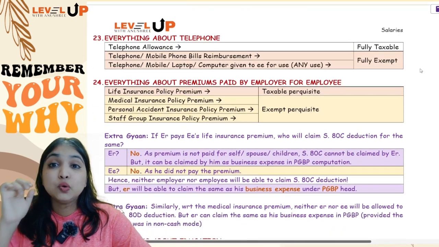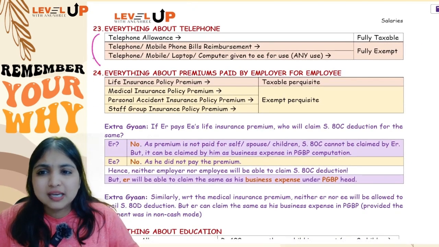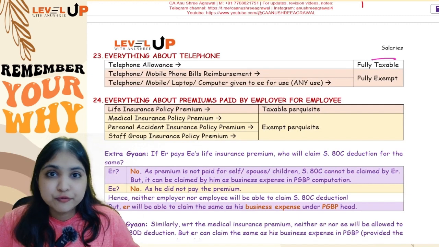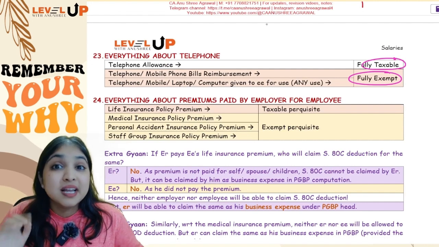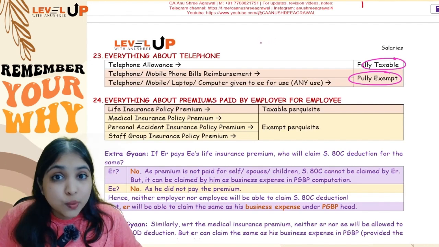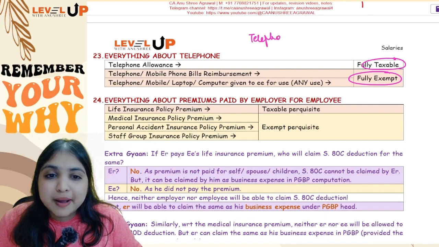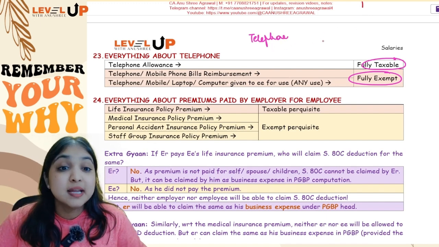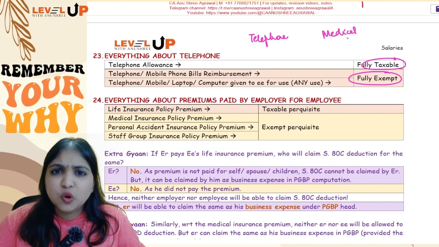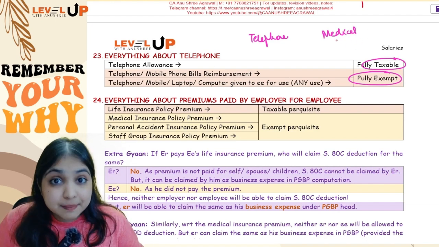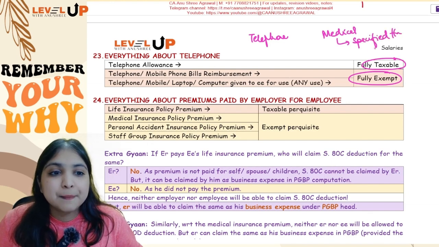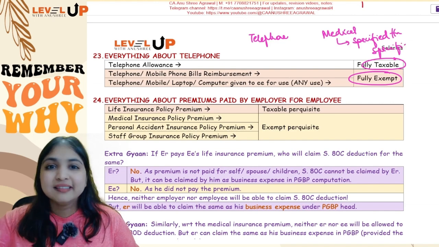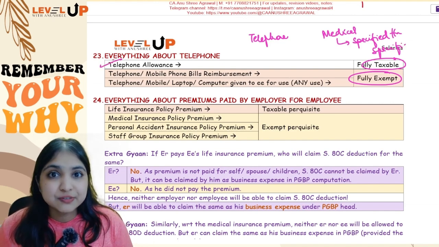Now coming to everything relating to telephone. All the 3 points you know already. Telephone allowance fully taxable. Then telephone, mobile phone bill reimbursement fully exempt. Remember, reimbursements are always taxable, but only 2 exemptions you have. One is telephone, mobile phone bill reimbursement, always exempt. Secondly, medical bills reimbursement is also generally taxable only. But if the medical bills reimbursement relates to treatment which happened in a specified hospital and the patient is also a specified patient, then it will be exempt. So telephone allowance fully taxable, telephone, mobile phone bill reimbursement fully exempt.